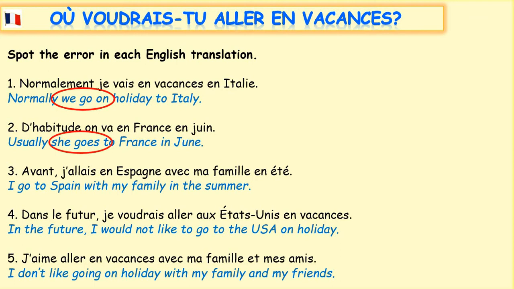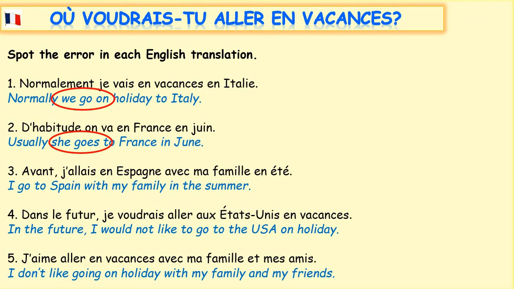If we wanted to say she goes, can you remember what it would be in French? That's right, it would be elle va, elle va. But here we've got on va, and on va means we go. So it should read, usually we go to France in June. And just a reminder that all days of the week and months in French begin with a lowercase letter, unlike in English. Moving on then to number 3.